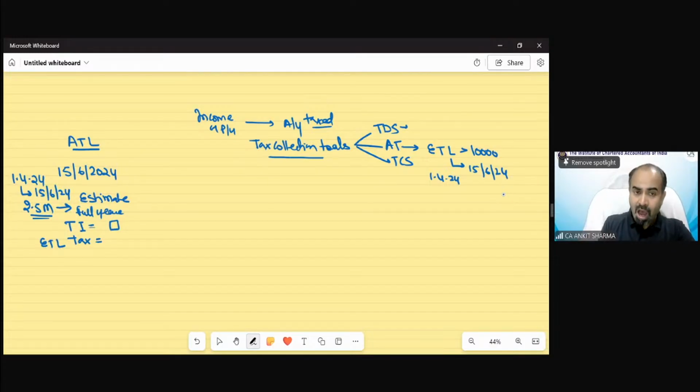Remember, after 2.5 months, the first date is up to 15th June 24. You have to estimate your yearly income and you have to estimate the tax. Whatever will be your estimated tax liability, 15% of it is your advance tax liability.